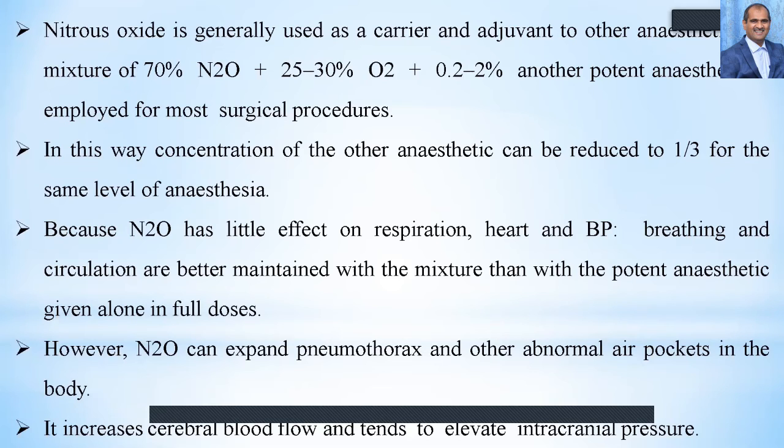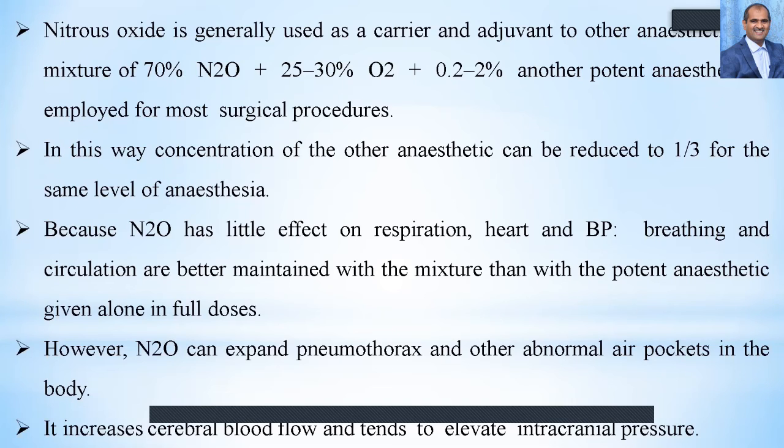A mixture of 70% nitrous oxide, 25 to 30% oxygen, and 0.2 to 2% another potent anesthetic is employed for most of the surgical procedures. So this is a standard formula, because nitrous oxide is one of the cheap anesthetics. We can use it for many of the purposes. In this way, the concentration of the other anesthetic can be reduced to one third for the same level of anesthesia.